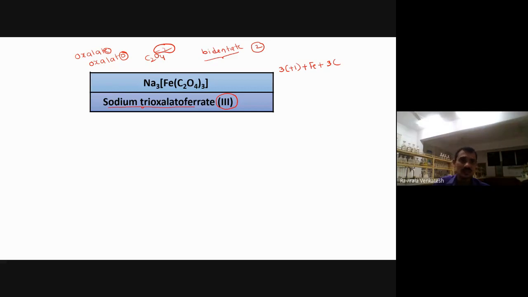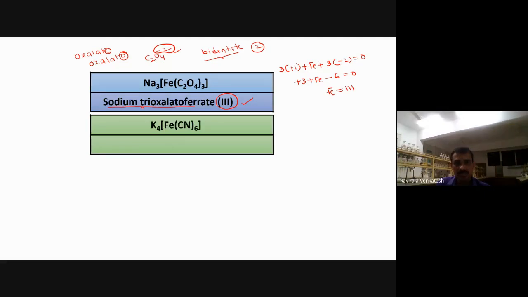3. So C2O4 minus 2. For 1 C2O4, the charge will be minus 2, equal to 0. Now what we get here? Plus 3. Iron, here it will be, minus 6 is equal to 0. Now iron will be here, oxidation state will be 3 actually. Okay. This will be the nomenclature.